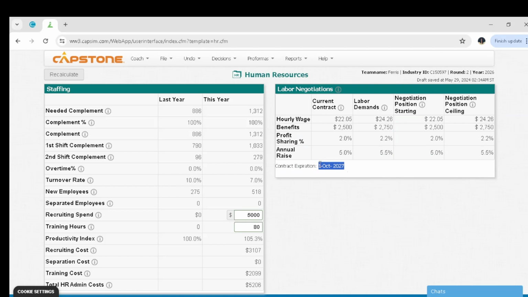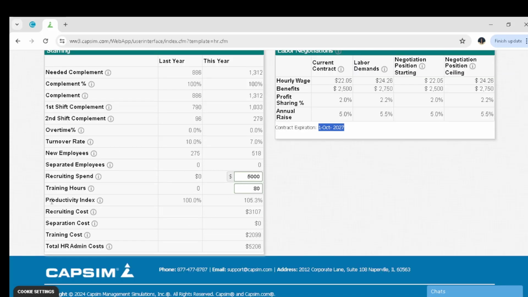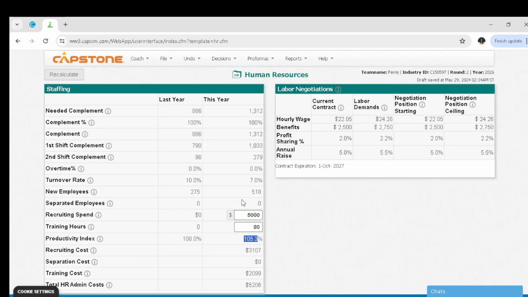So we shall be able to negotiate the hourly wage and the benefits for our workers once it's open, probably in the next round. And you can see your productivity index has improved from 100% to 105%, which is quite a good move.